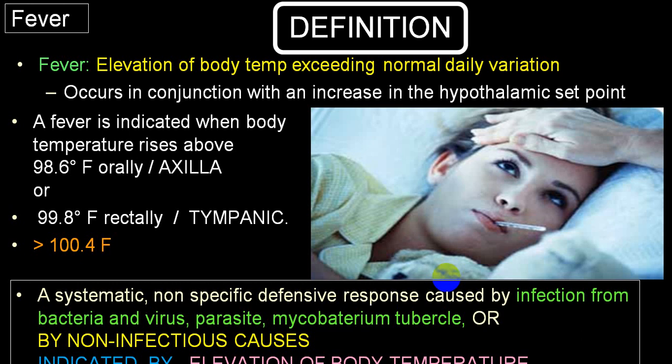Fever is a systemic, non-specific defensive response because of infection, that is by bacteria, virus, parasites, mycobacterium, etc., or even by non-infectious causes which can elevate your body temperature.